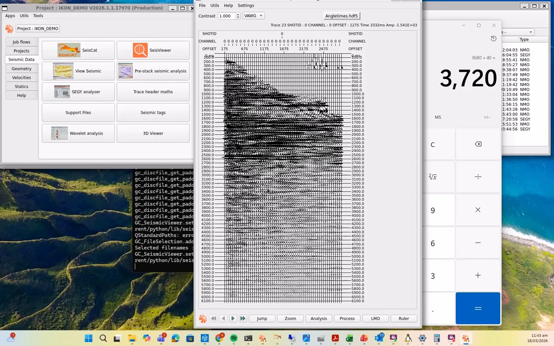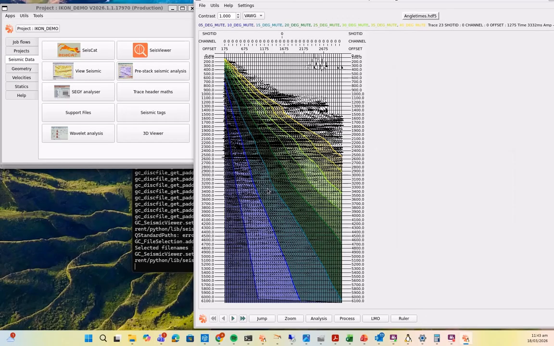Or I can just use Control A to basically find all the angle mutes that are present in the data set and overlay them and fill the portion below that angle mute down to the next angle mute with the overlay color.